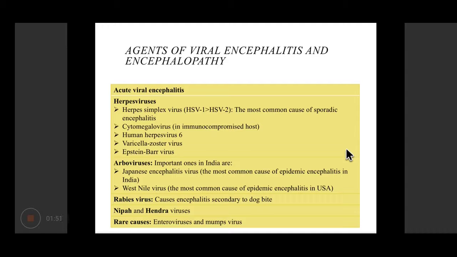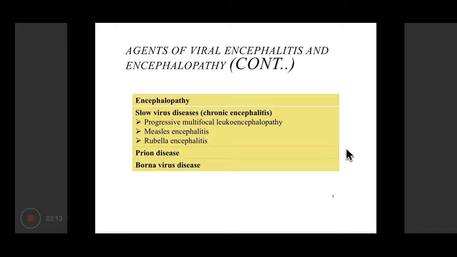Enterovirus includes a large number of viruses like the poliovirus, then echovirus, Coxsackie virus. All of them are placed under the group enterovirus, and we'll be discussing in detail about the poliovirus. Then encephalopathy can be caused by prions, and some other viruses which are known as slow viruses. Long-term sequelae of diseases like measles and rubella can also lead to encephalopathy or encephalitis-like conditions.